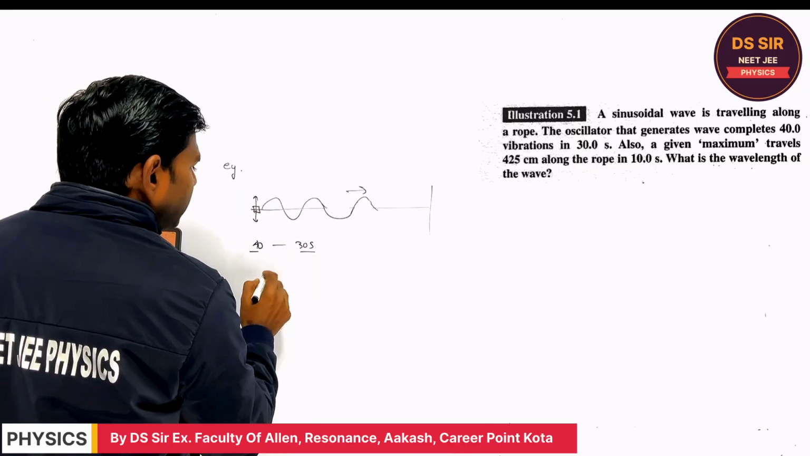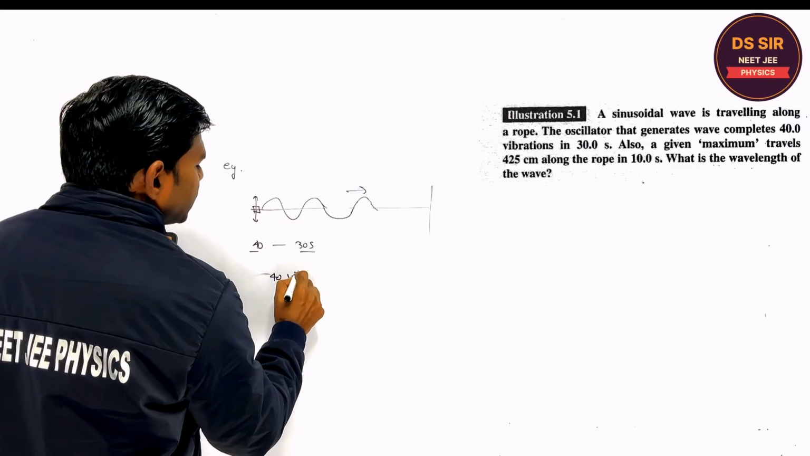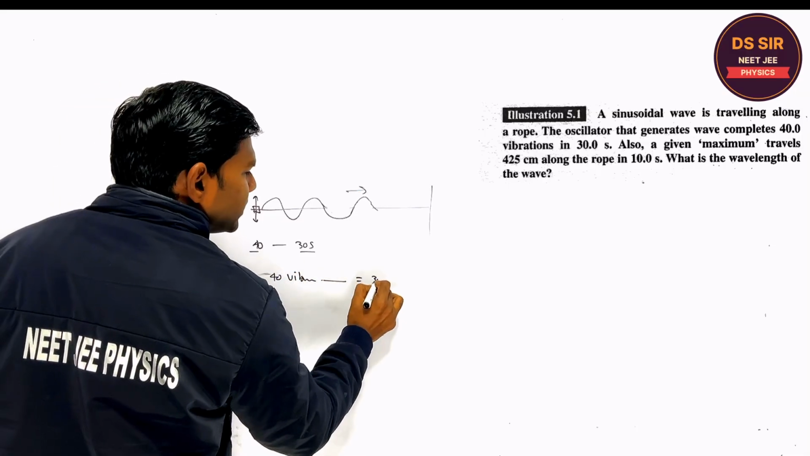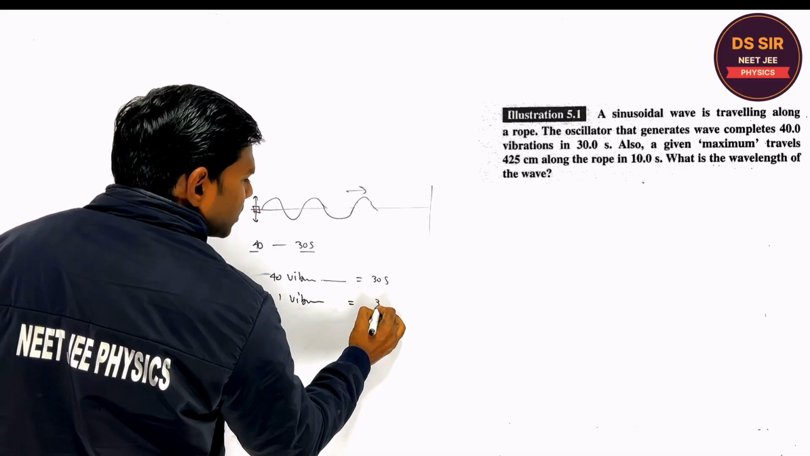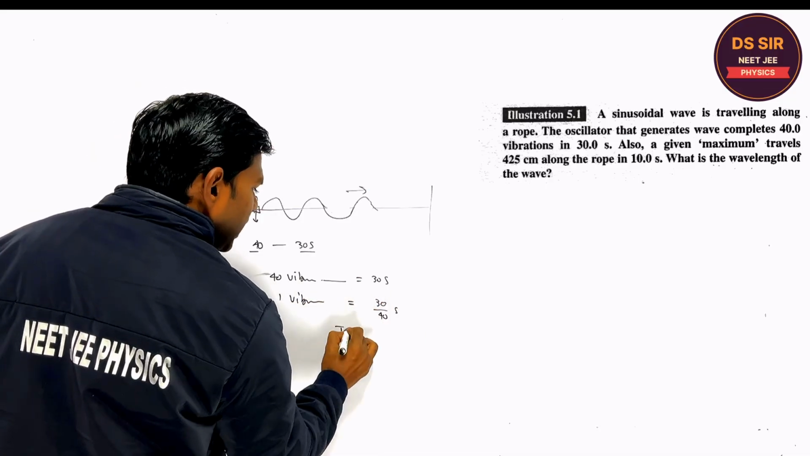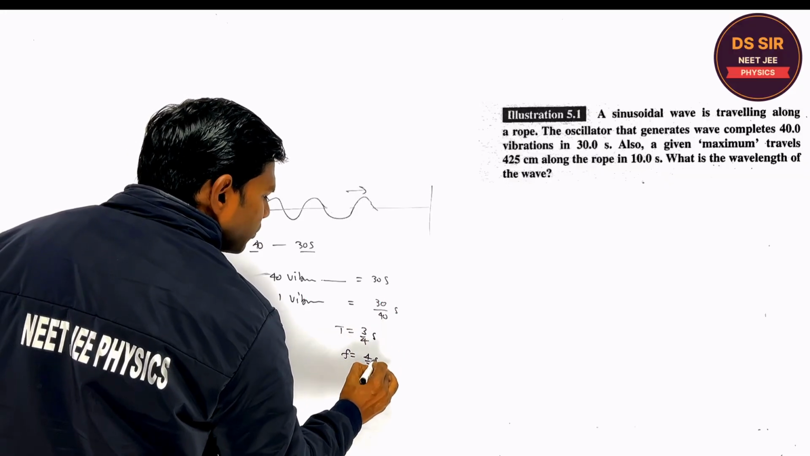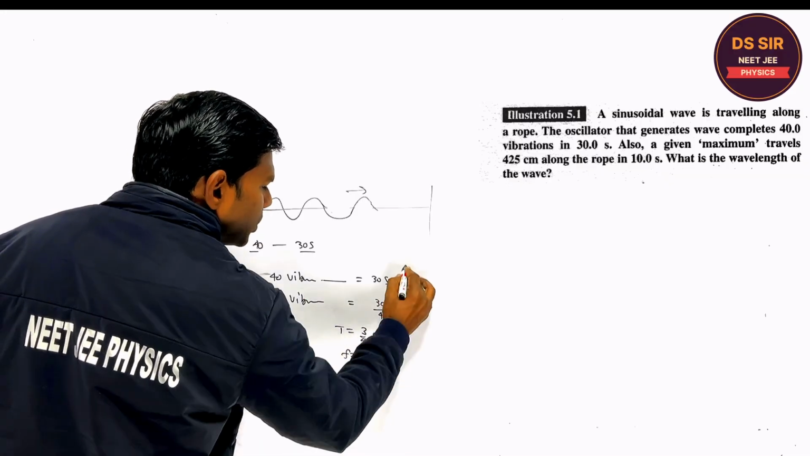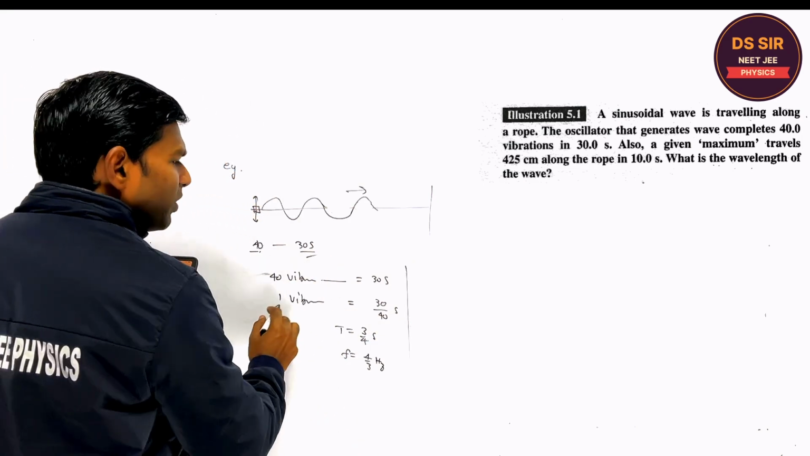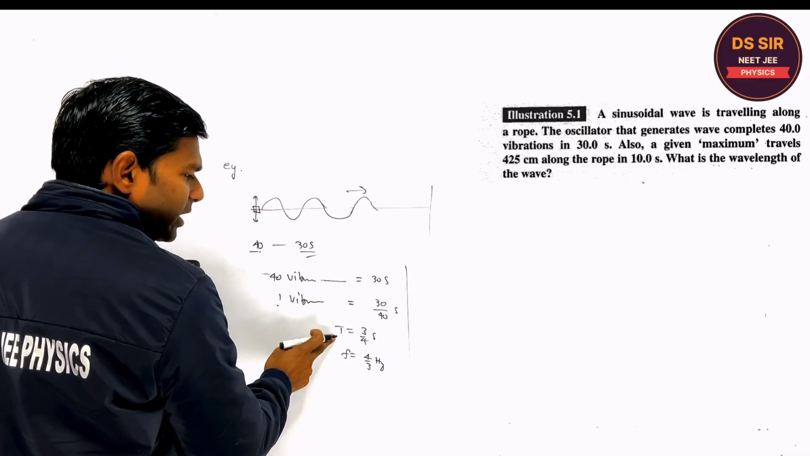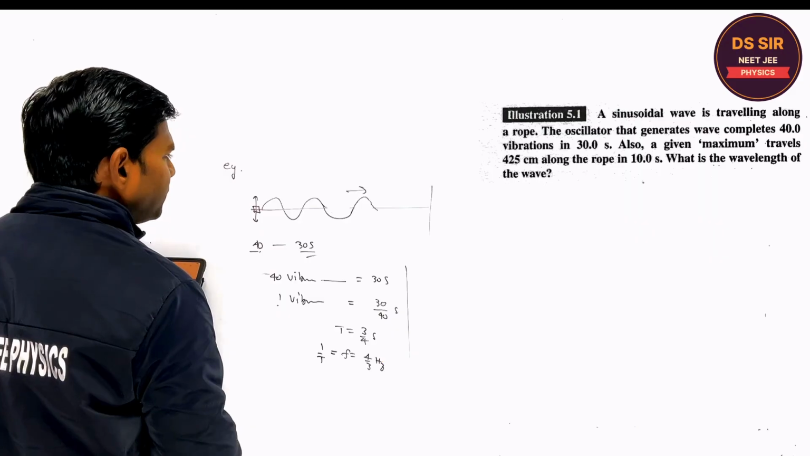So can you tell me what is the frequency or the time period? 40 vibrations in 30 seconds. So one vibration takes 30 upon 40 seconds. Is it the time period or not? So the frequency is 4 by 3 hertz. Do you understand this or not? 40 vibrations in 30 seconds, so one vibration takes this many seconds. This is the time period. Frequency is the reciprocal of the time period, 1 by T, so we can find it.